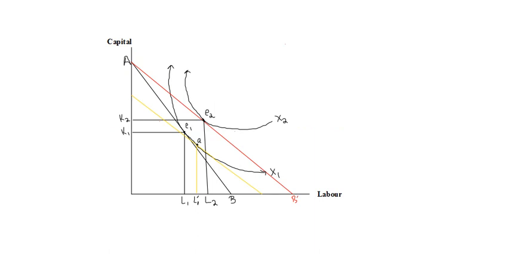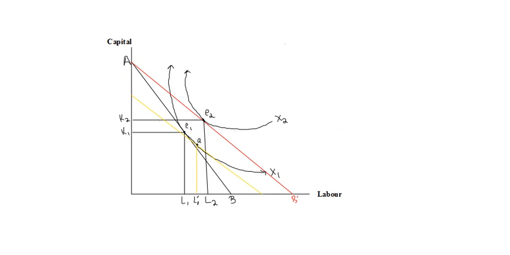That is just to understand the substitution effect and the output effect of a fall in the wage rate on a firm's decision to hire labor. If we analyze this diagram a little deeper, you can see